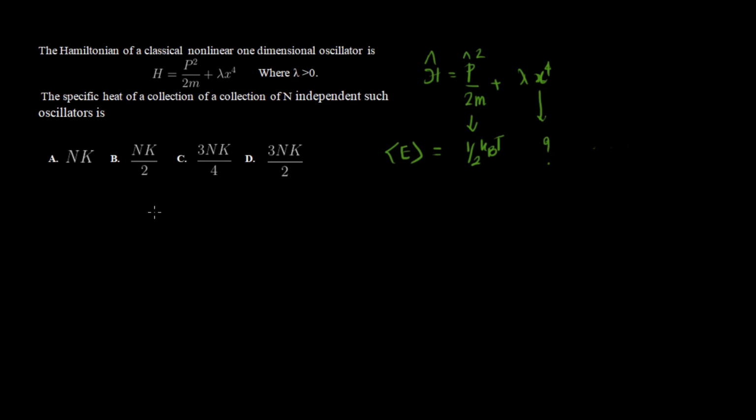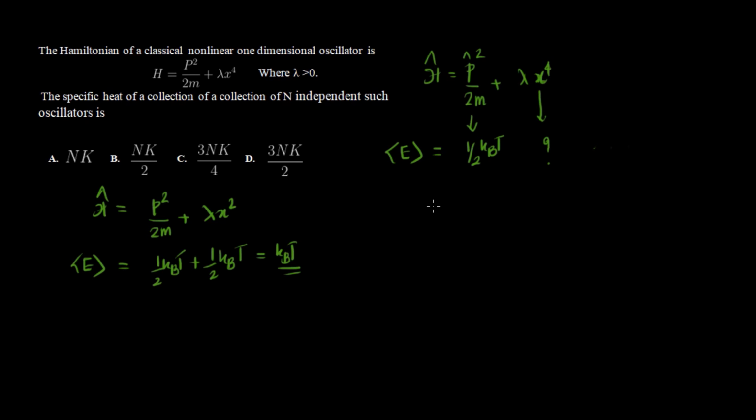Before doing that, I'll go through one more thing. If the Hamiltonian would be p squared by 2m plus lambda x squared, then the average energy by the equipartition theorem will be half kBT plus, since this is also a quadratic term in the Hamiltonian, half kBT. So this will be kBT, right? But here it's lambda x raised to 4. So how to handle lambda x raised to 4, or x raised to 6? That will be a problem, right?